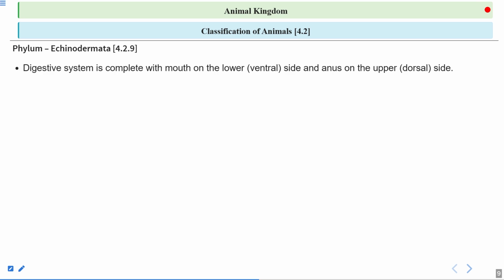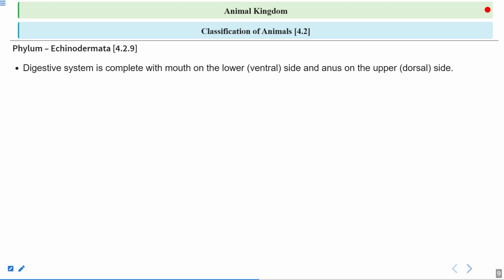The digestive system is complete with the mouth on the lower ventral side and the anus on the upper dorsal side, right? So we can say that the digestive system is complete when there are 2 separate openings. One opening from which the organism takes the food, that is called the mouth, and another opening from which the undigested food material is expelled out, or excreted out, right? So 2 openings are there.